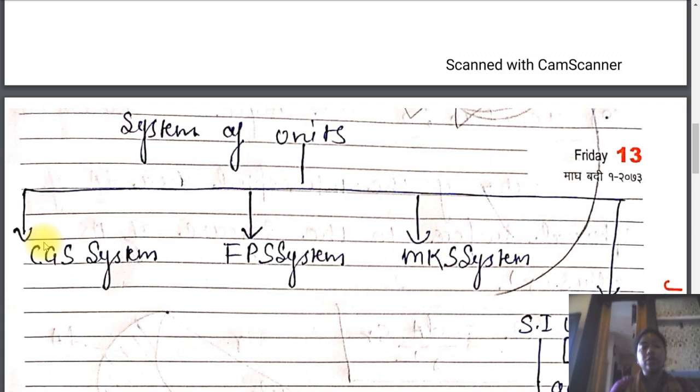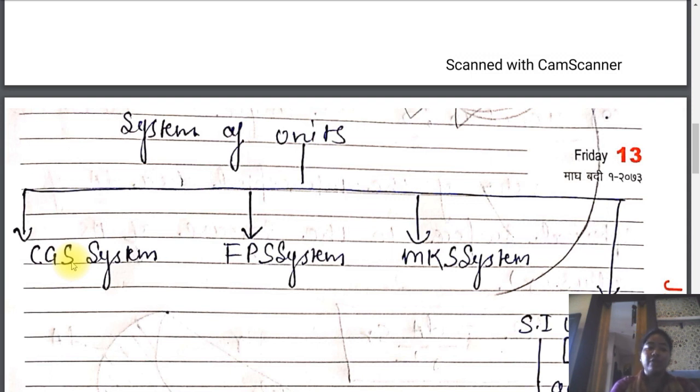Now we talk about what the CGS system is. In the CGS system, all the quantities, that means mass, length and time, are measured in centimeter, gram and seconds. That means we will measure length in centimeters, mass in grams and time in seconds. If we have a set of those particular units, then that particular set is under the CGS system.